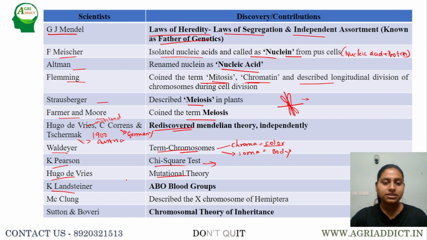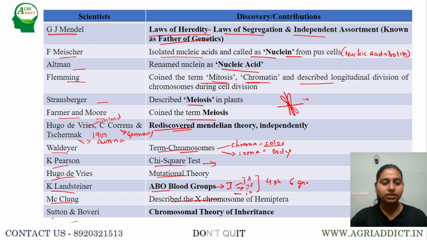Next, coming to Landsteiner, he studied ABO blood groups, that is he said that the ABO blood group is controlled by a single gene which has 3 alleles, which is an example of multiple alleles. And he said that even though there are 3 alleles, 4 different phenotypes and 6 different genotypes are possible. Next, McClung described the X chromosome in hemipteran insects.